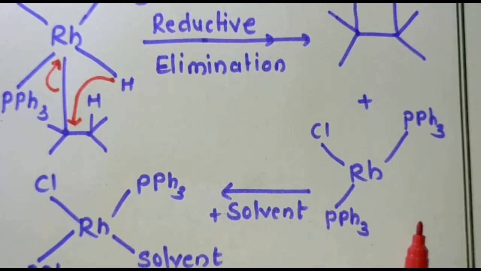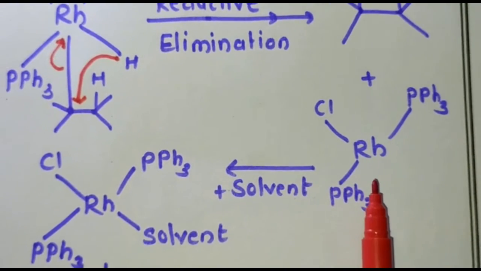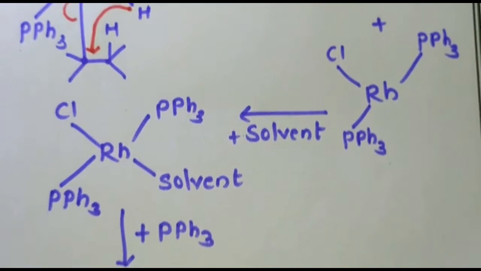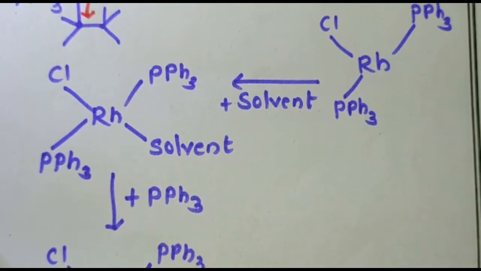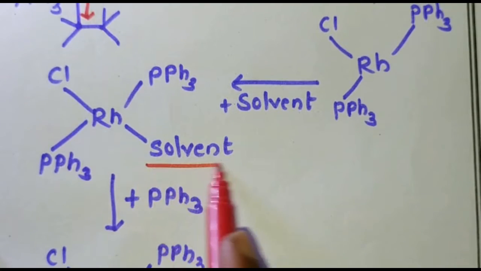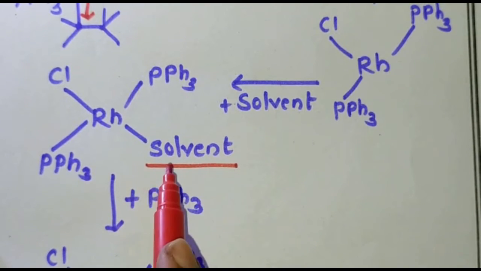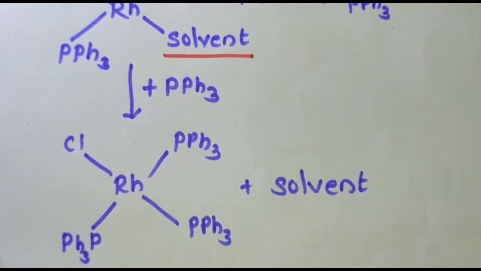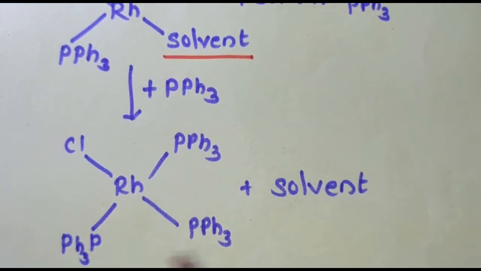So the solvent is added to this complex. After that, triphenylphosphine is added to this complex. There will be a substitution. The solvent will be removed, and triphenylphosphine is attached to this rhodium, and here you can see that we get our catalyst back, and the solvent is present as it is.